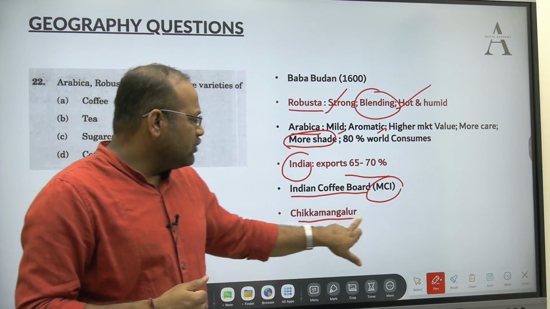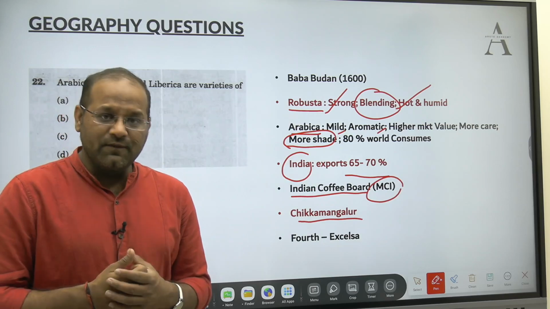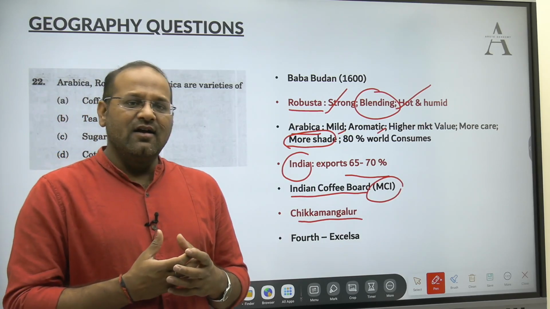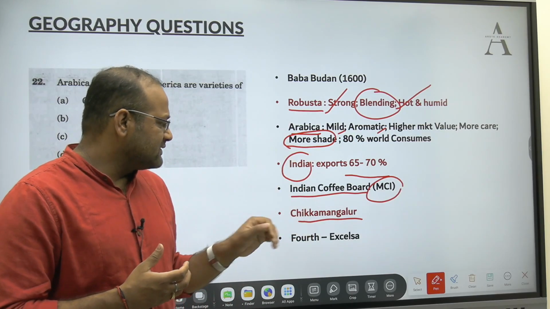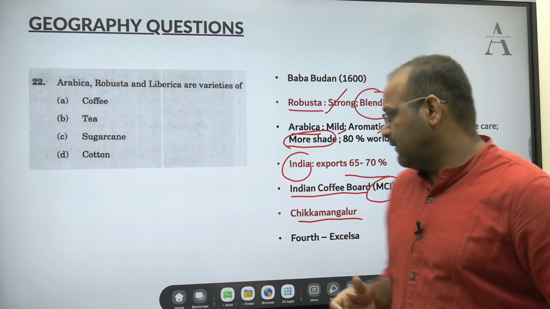And Chikmagalur, UPSC has asked this question again and again. Chikmagalur, coffee capital of the country. So Chikmagalur is a place in Karnataka, and Baba Budan Hills is there. Chikmagalur is known as the coffee capital of India.